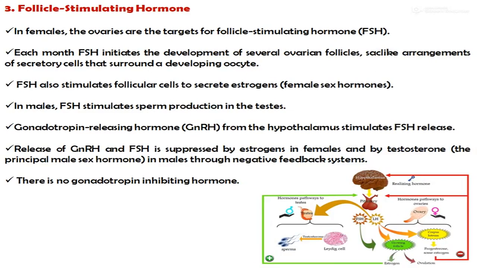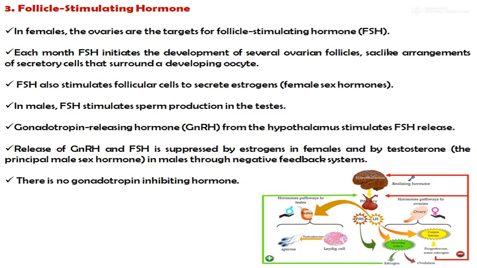Next one is follicle stimulating hormone. In females, the ovaries are the target for follicle stimulating hormone. Each month, follicle stimulating hormone initiates the development of several ovarian follicles, sac-like arrangements of secretory cells that surround a developing oocyte. This follicle stimulating hormone also stimulates follicular cells to secrete estrogen, and this estrogen is the female sex hormone. In males, follicle stimulating hormone stimulates sperm production in the testes.